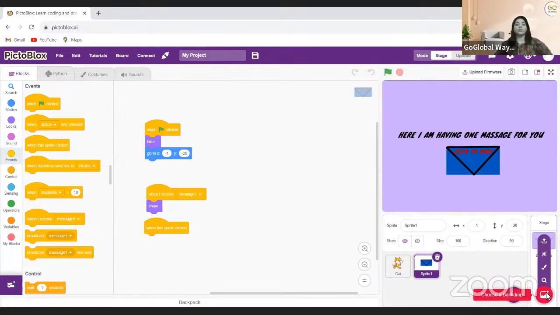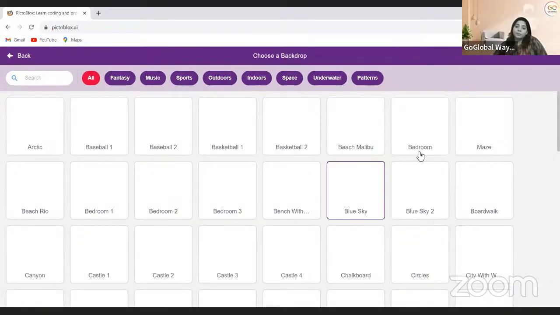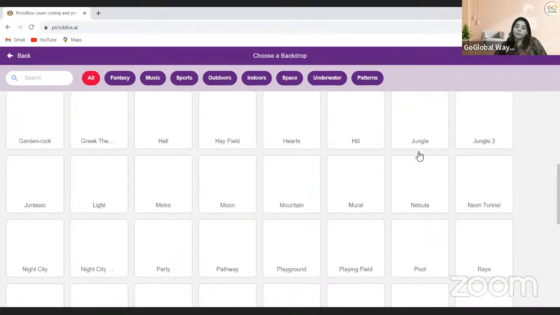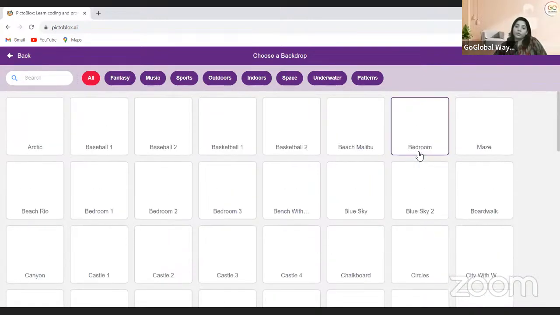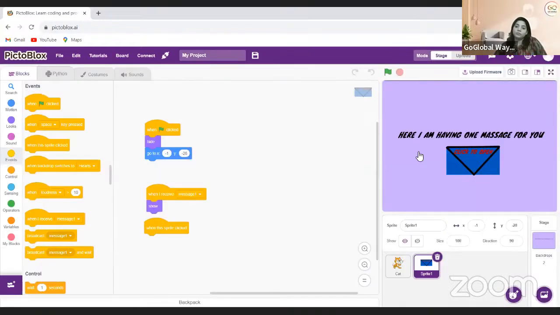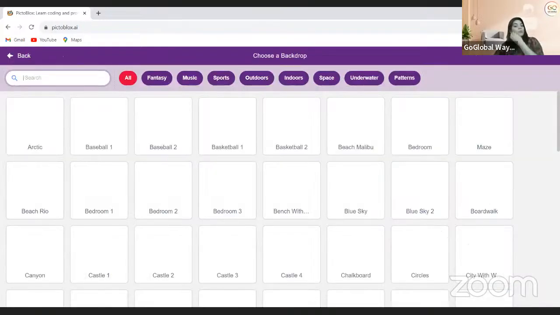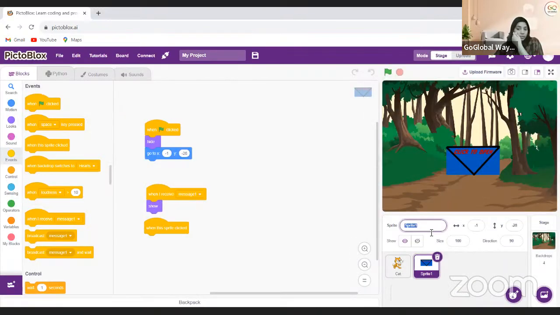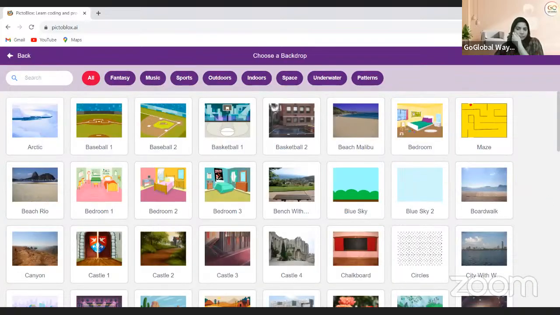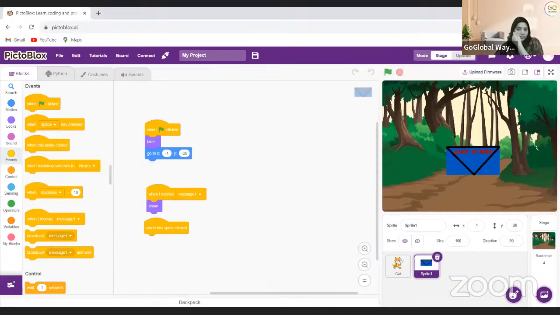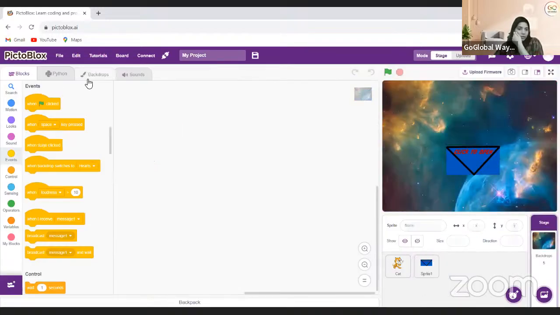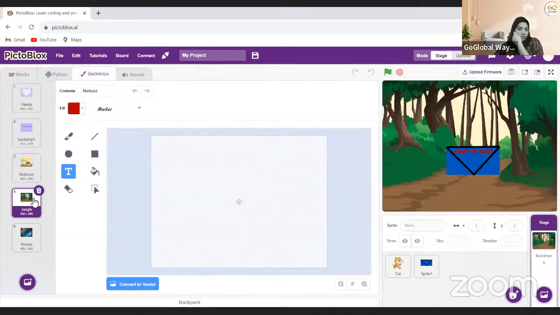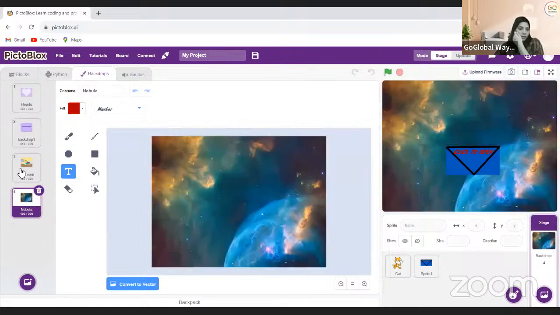So I'll go to the backdrop selection. Let's wait for the backdrop to come. Okay. So here I have a lot of backdrops, but I want something like galaxy part. This one, nebula, I'm taking. So if I come to the backdrop section, I'll delete this one. And this is my backdrop. This I also don't want.